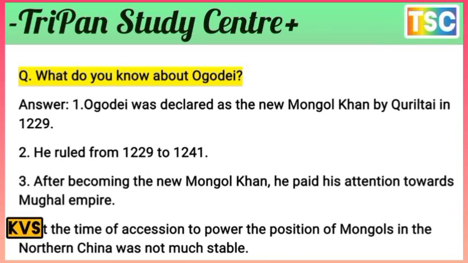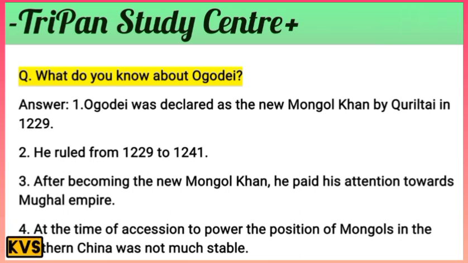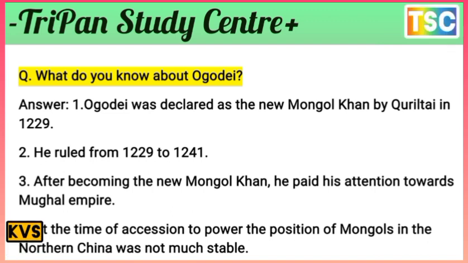After becoming the new Mongol Khan, Ogodai, Genghis Khan's third son, paid attention to the expansion of the Mongol Empire.